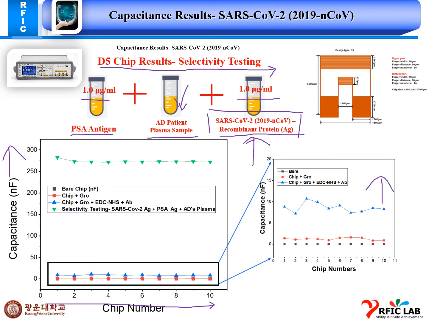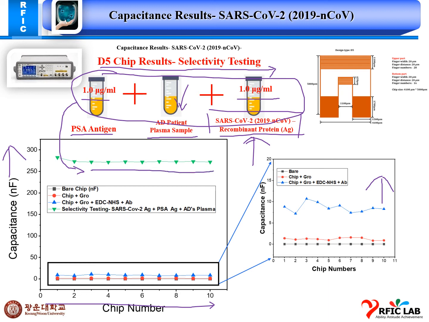Now I got the results with all the combinations of these samples mixed together, with values in a similar fashion for the selectivity testing. I got similar values, only one chip showed slightly higher values in our testing.